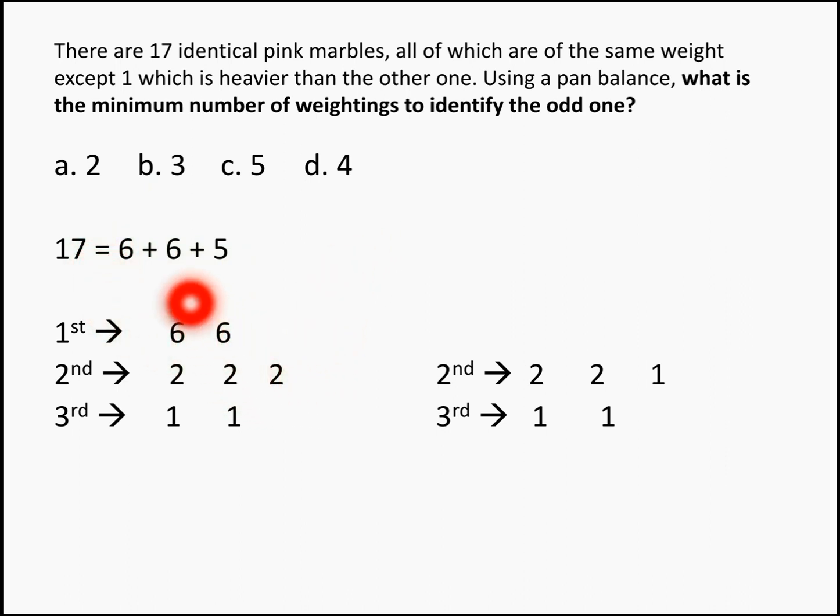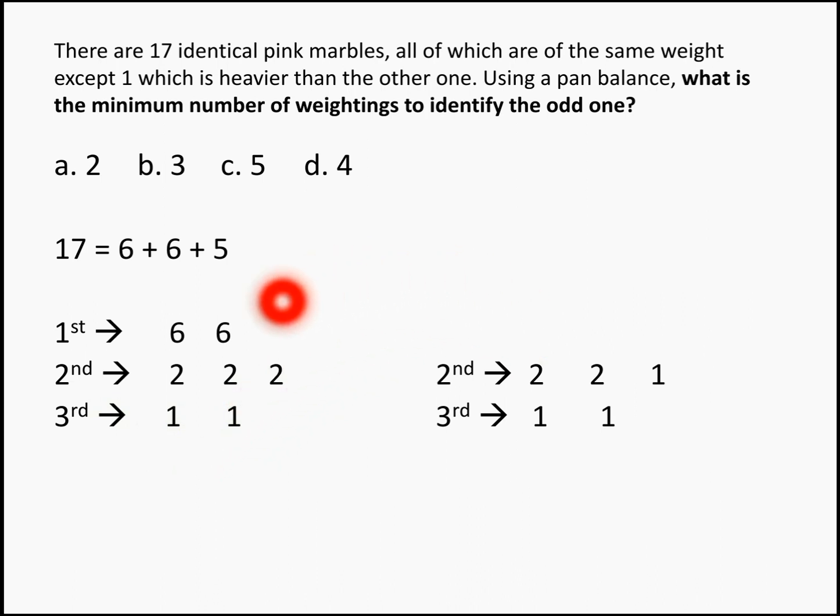Your second weighing, this 6, the one that had shown you to be the heaviest, you're taking that as 2, 2 and 2. Right, now if this is getting balanced, then your exception one is in the last 2, which has been not weighed so far, right? So in your third weighing, you are taking that 2 as 1 plus 1 and then finding out which is the heavier one. This is your case number 1.